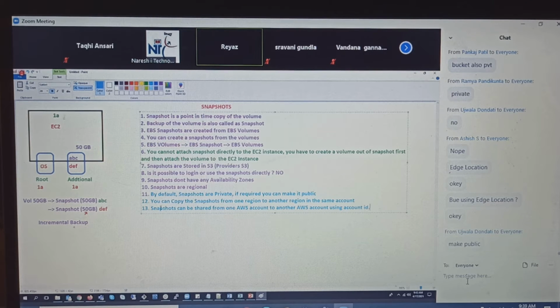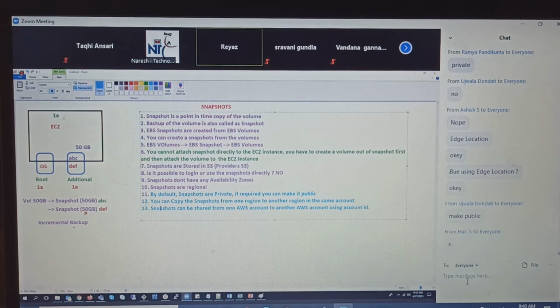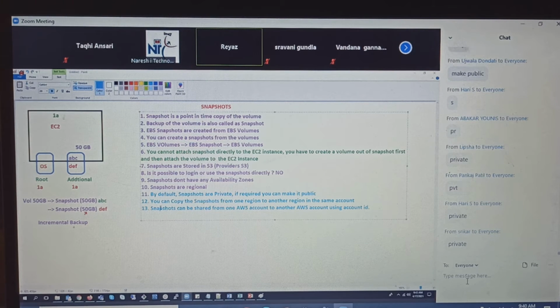No, it is not public. Don't make a mistake here. If I am sharing my snapshot to Ujwala, is my snapshot public or still private? My snapshot is still private. If I make it public, there is an option called public, and it will be available to the entire world. But if you are sharing to only a particular person, it is still private, not public.